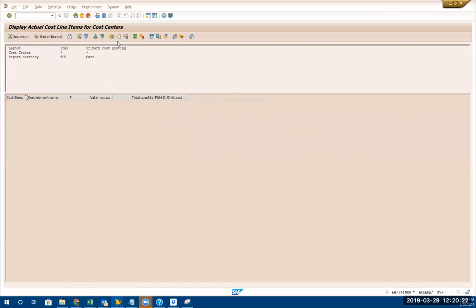I can also download this report. I can do totals, subtotals, all this good stuff. I can also upload Excel directly from here. Good? Yep.